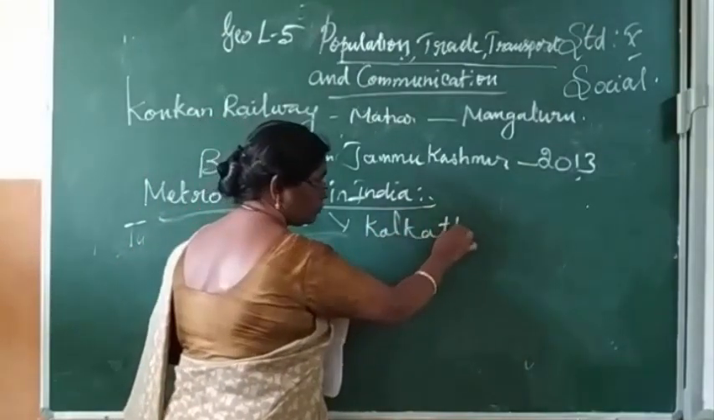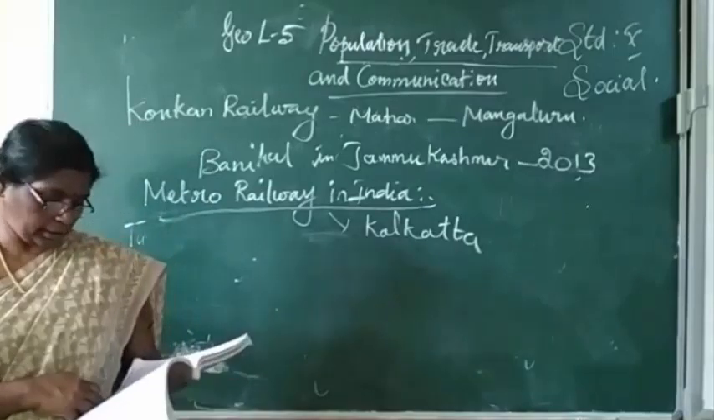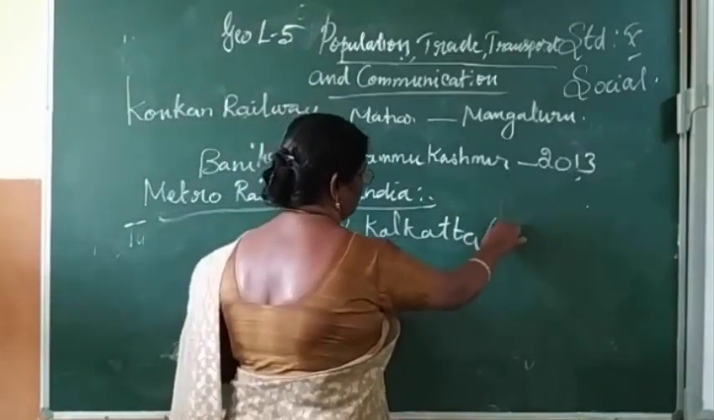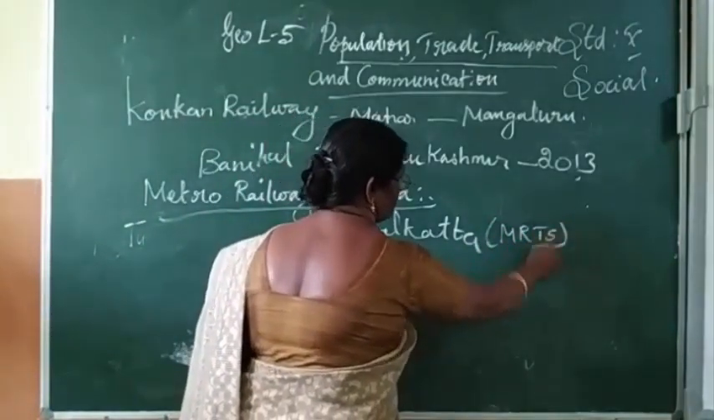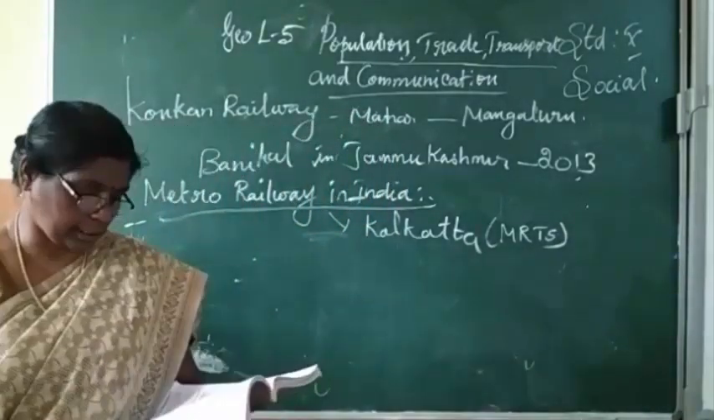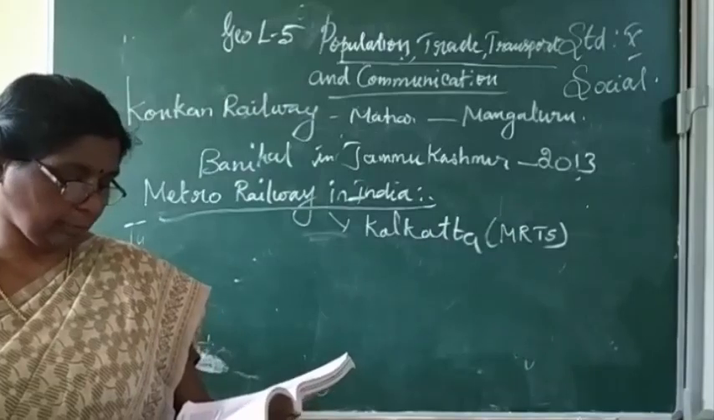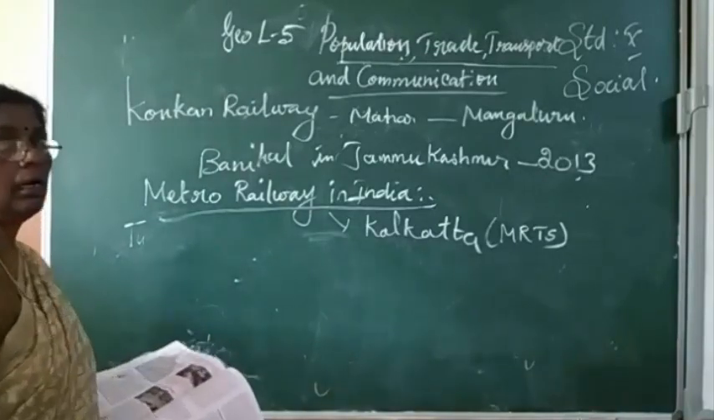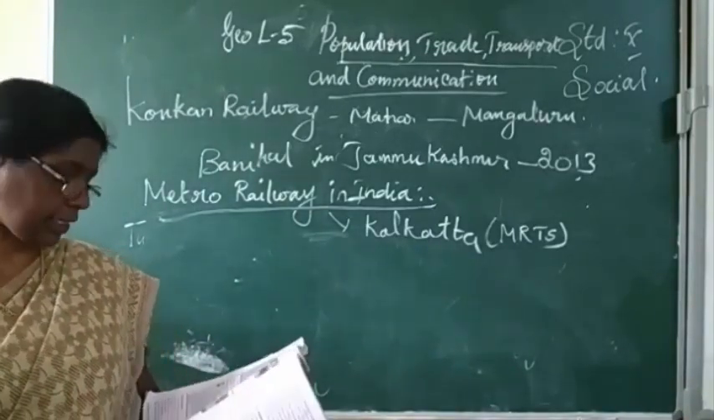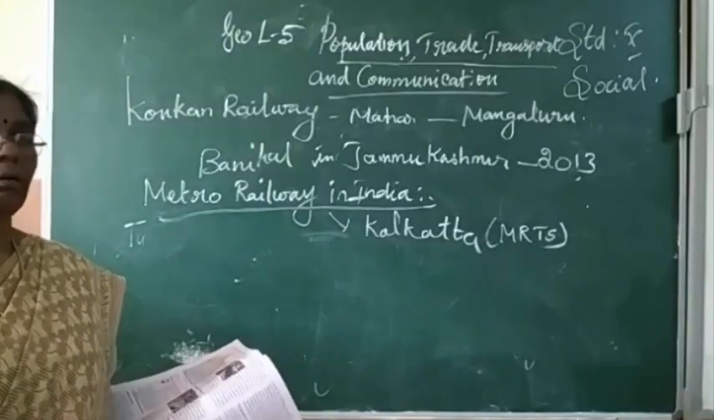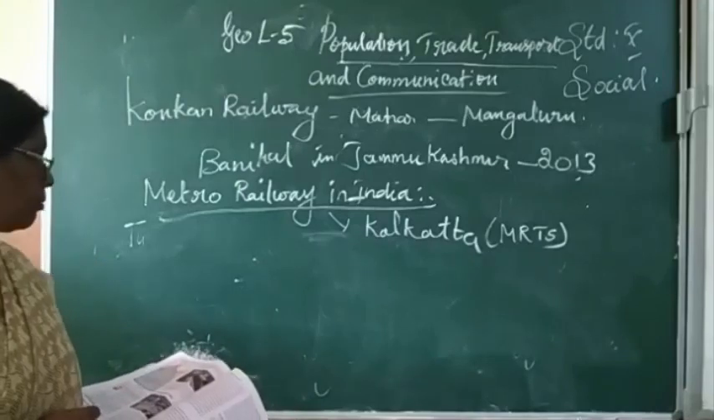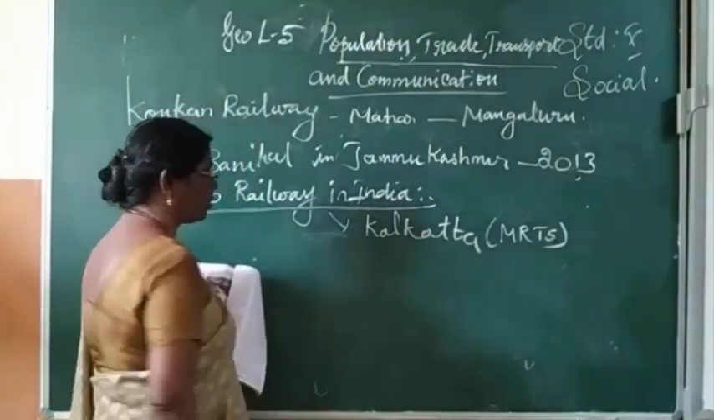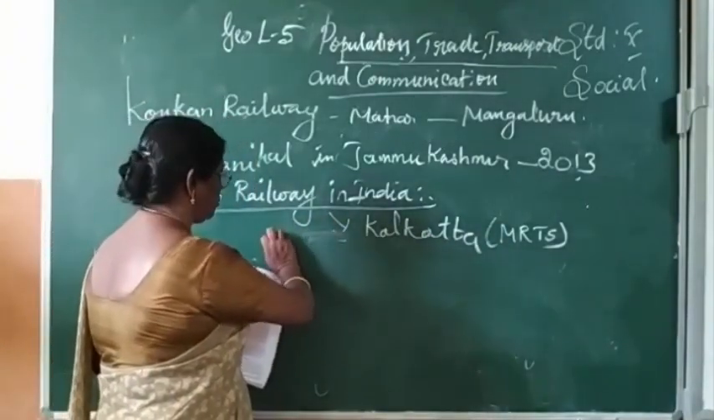The metro railway system is also called the Mass Rapid Transit System, MRTS. As of September 2018, India has 407 km of operational metro lines and 381 stations. It was first introduced in Kolkata.